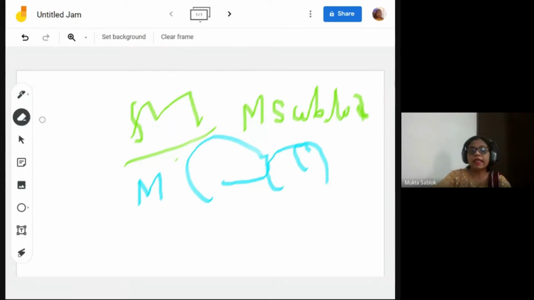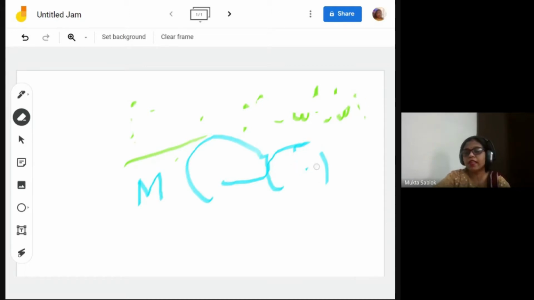Now the second option is the eraser. Students do scribbling, and as a teacher we need to scribble also, and to erase also. And remember, small kids love to scribble. We have seen it in our daily life.